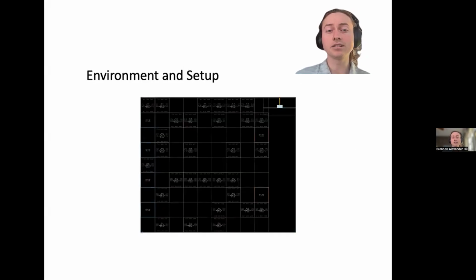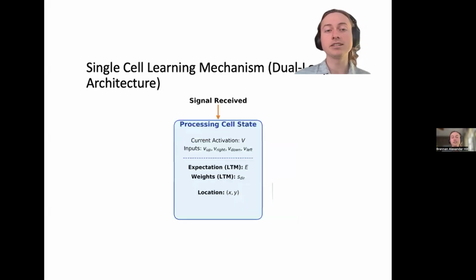Let's look at how this works under the hood. Our network exists on a grid. In this environment, there are static input cells on the left in blue, static output cells on the right in red, and the rest are dynamic processing cells. Each processing cell has a current activation, V, and a learned expectation, E, its homeostatic set point.